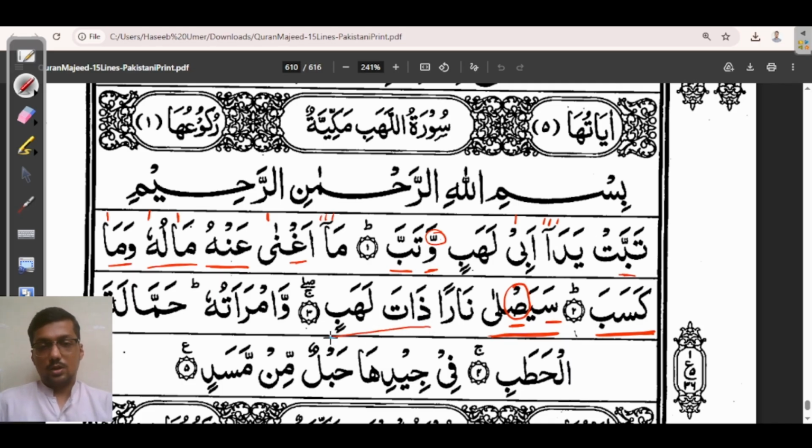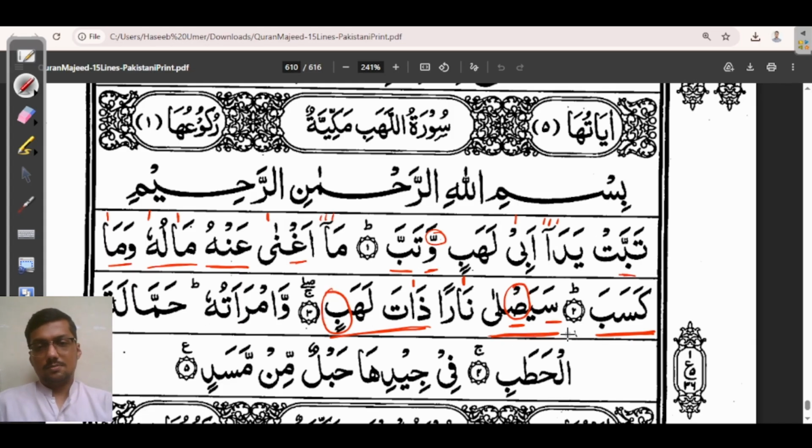So in this word we have this letter Zal which is a light letter, and I am stretching this letter Zal as this has an Aleph sign with it. So dhata lahab, and at the end I am doing a qalqala on the last letter Ba, as I have already discussed when to do qalqala.